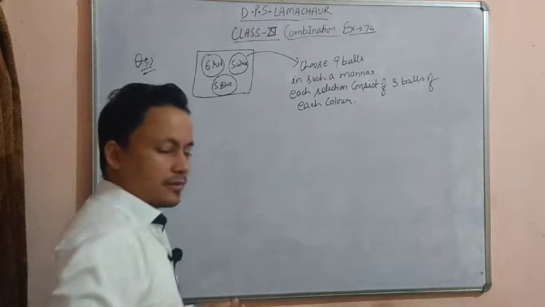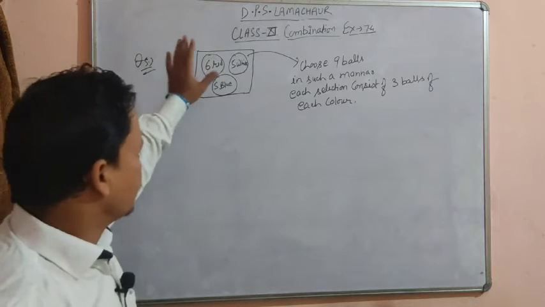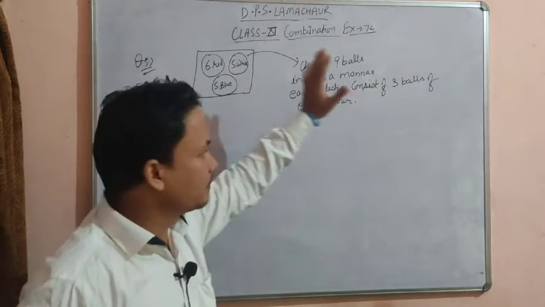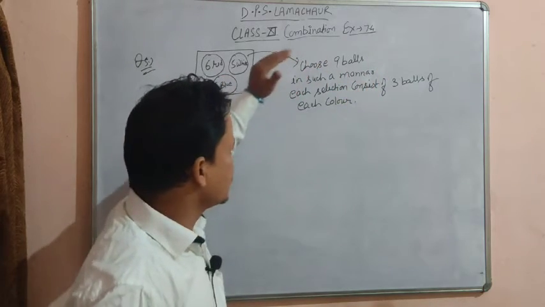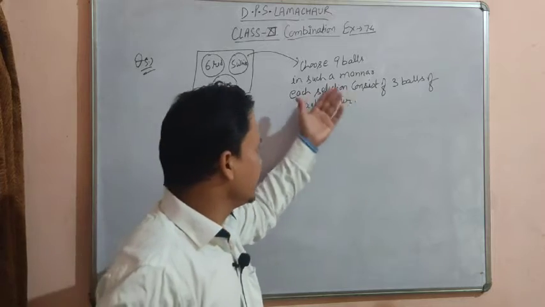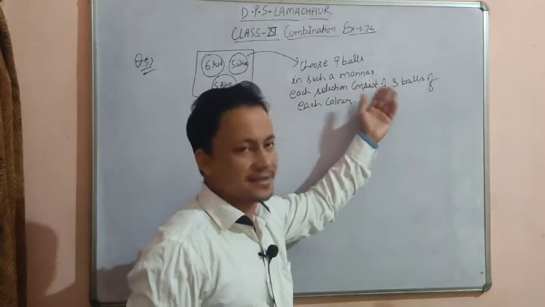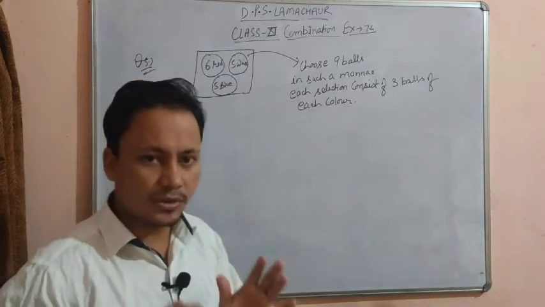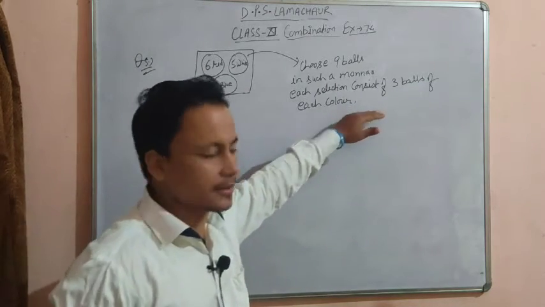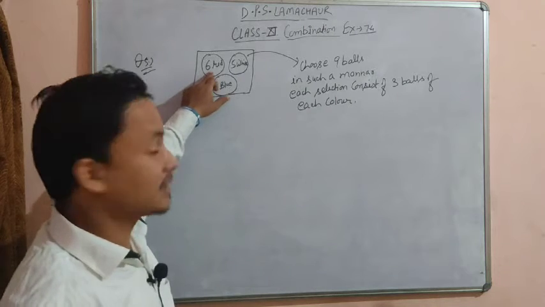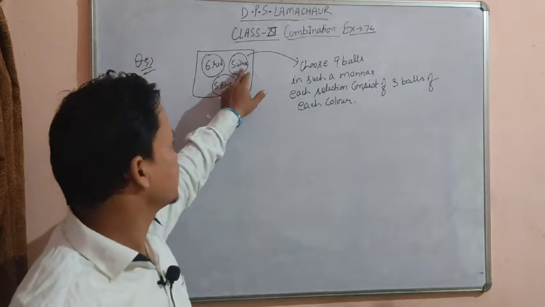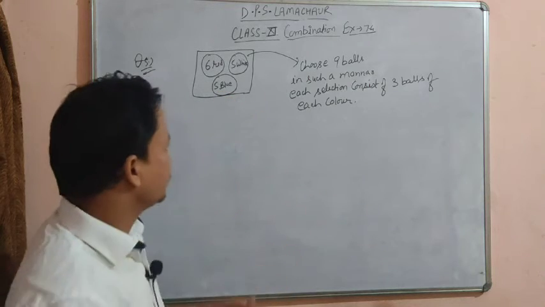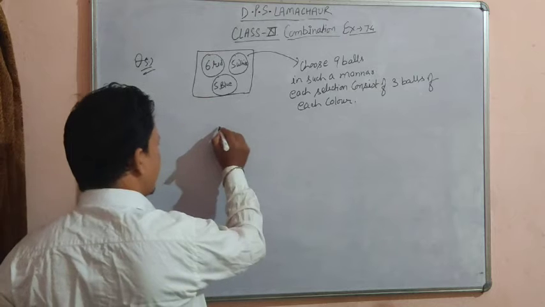What is the demand of the question? From these choices we have to choose 9 balls, but the 9 balls will be chosen in such a manner that each selection consists of 3 balls of each color. Means for every kind of ball, 3 should be selected. Means we have to select 3 red balls, 3 white balls and 3 blue balls.